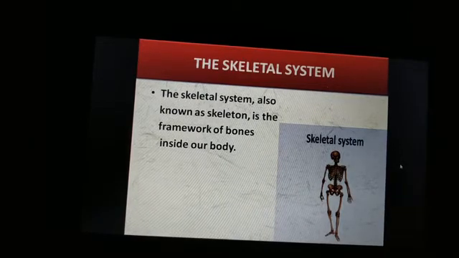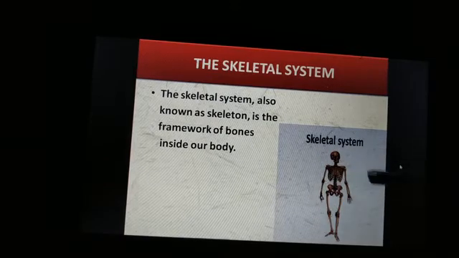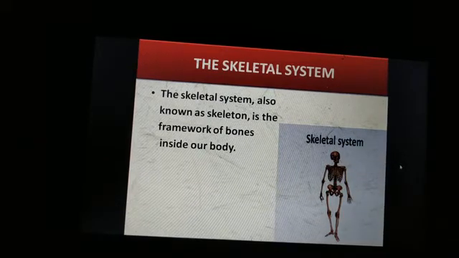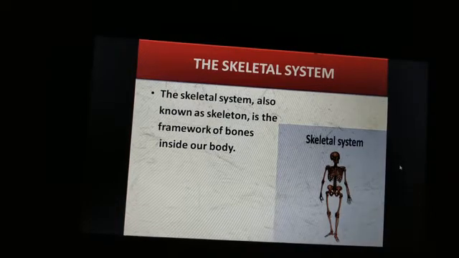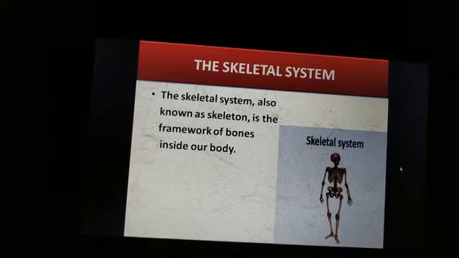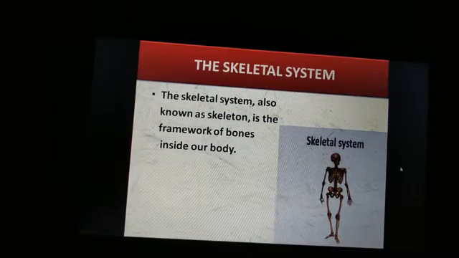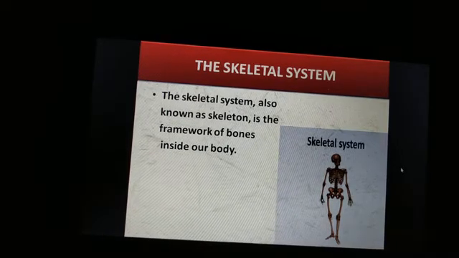The skeletal system is also known as skeleton. So this is the skeleton. It is the framework of bones inside our body. Students, you might have observed if you touch your hand, your legs, your head, your chest, you feel something hard, isn't it? That hard material is the bones.